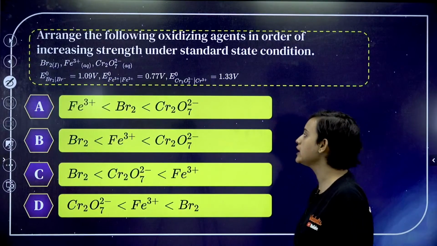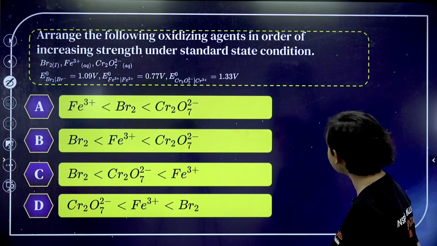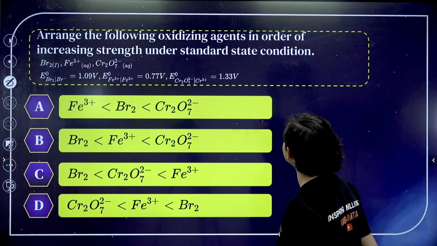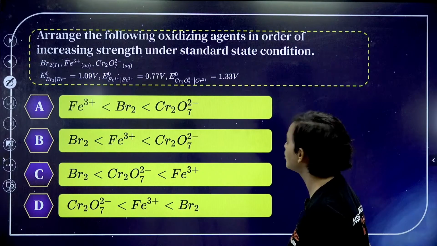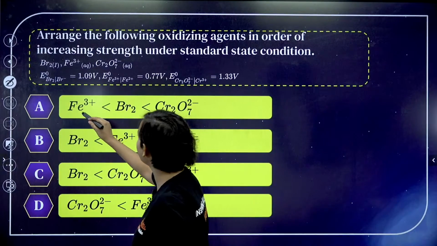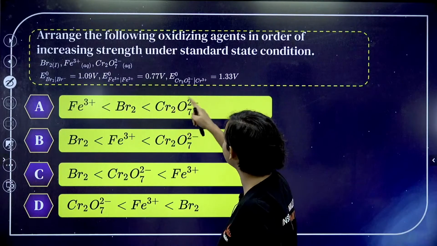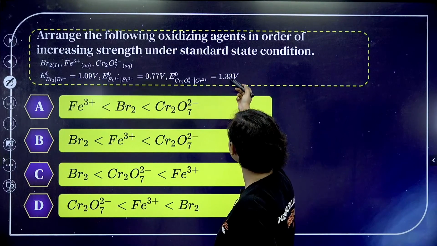Chalo. Moving on. Arrange the following oxidizing agents in order of increasing strength under standard state condition. Br2, Fe3 plus, Cr2O7 2 minus. Now E naught of Br2 to Br minus is 1.09. E naught of Fe3 plus to Fe2 plus is 0.77. E naught of Cr2O7 2 minus to Cr3 plus has the most.